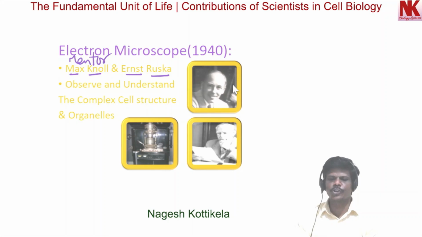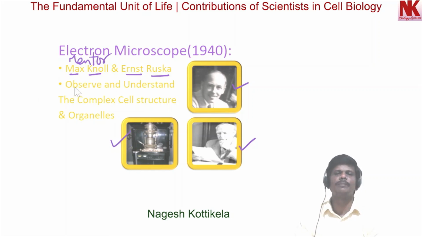This one is the picture of Knoll, and this one is the picture of Ruska, and this one is the transmission electron microscope constructed by Knoll and Ruska. With the help of the electron microscope, one can observe and understand the complex cell structure and the organelles present in the cell. This is all about today's video.